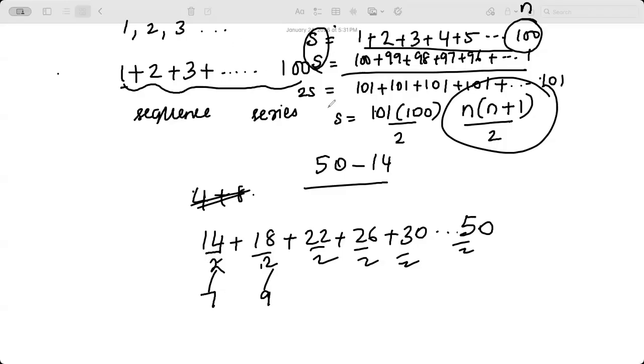Earlier in honors pre-calc, we used to bring this up and derive it in class where kids found it very difficult to understand at that level. You are being introduced in algebra 1. But now that everybody has gone to AP pre-calc, it's completely gone. We don't even talk about these sequences or series there, but in some schools they still do. So I want you to really understand how to find the sum of the first n arithmetic numbers or counting numbers. If they ask you, you can derive this formula very easily, n times n plus 1 by 2. Any questions here? So this is the way to find the sum of n counting numbers.